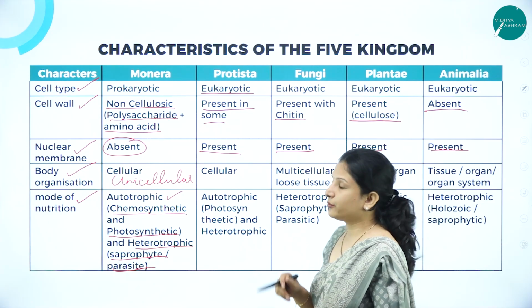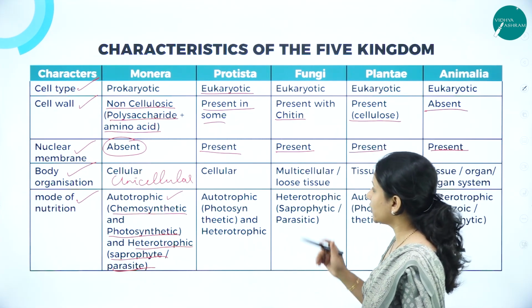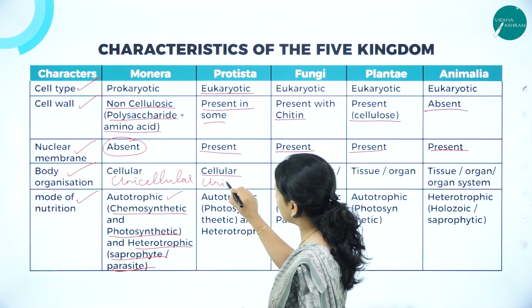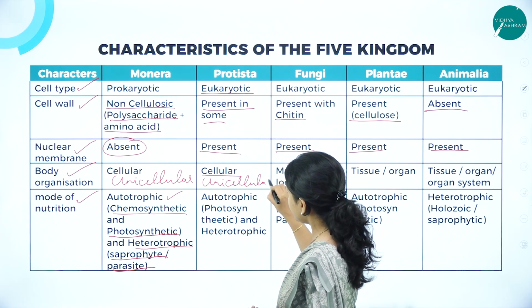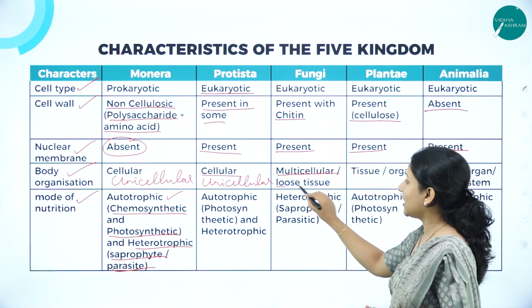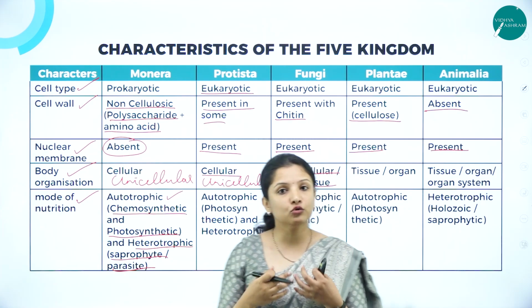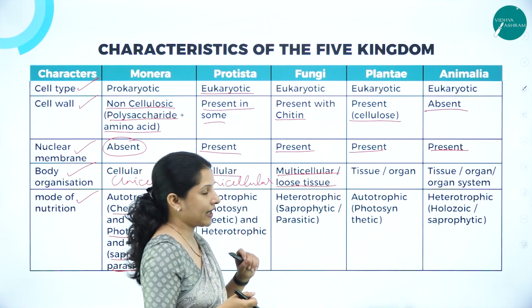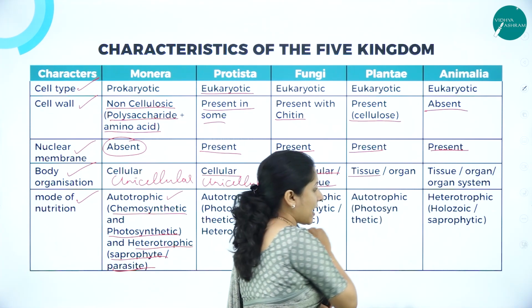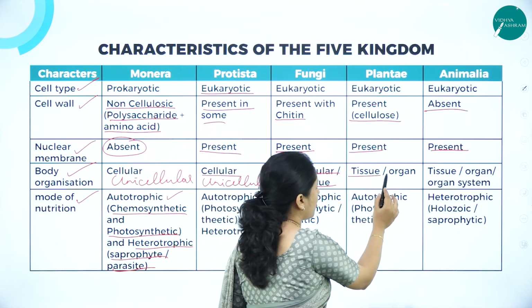Talking about the body organization, now we'll look here. Body organization in the case of Protista is cellular, meaning they have only one cell, they are unicellular. But fungi are multicellular, where the cells are arranged loosely forming loose tissues. Plants are also multicellular, but they have tissues that are packed and they have organs in their bodies.